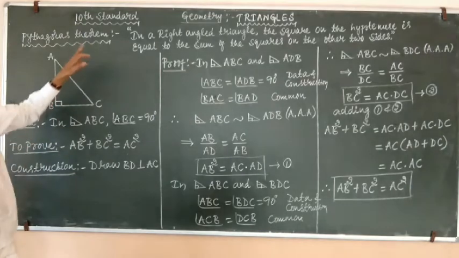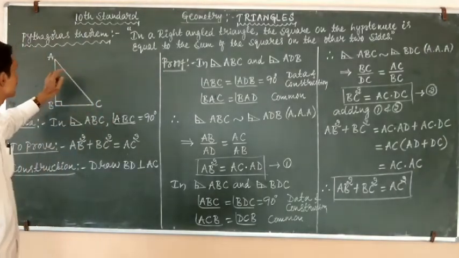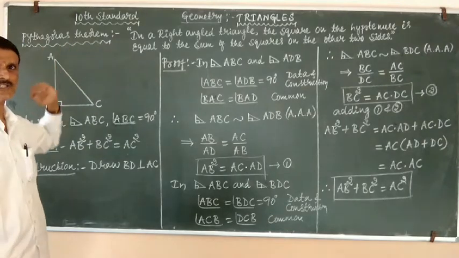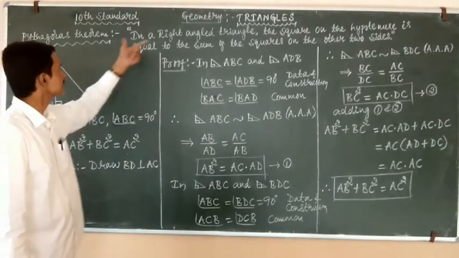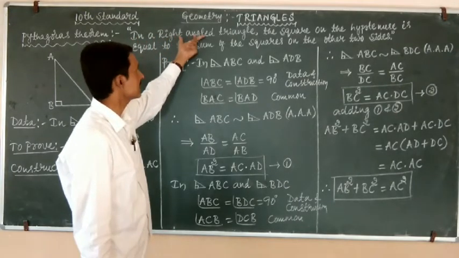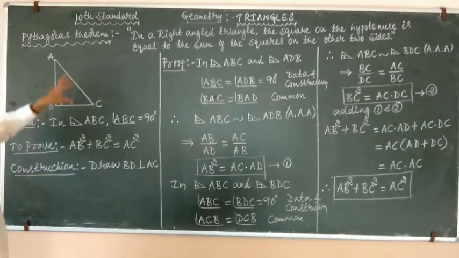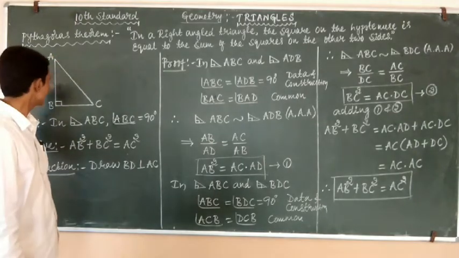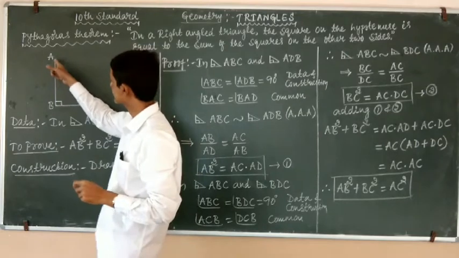The first step of proving the theorem is to draw the rough sketch. The statement itself says that we have to take a right angled triangle, so I have drawn the right angled triangle here.